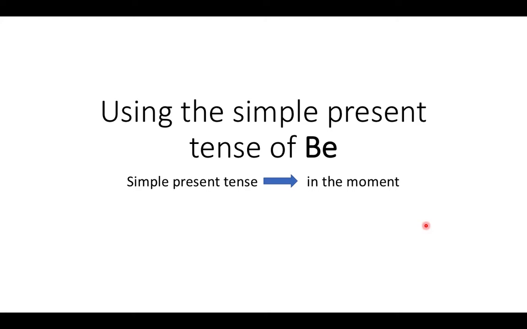Okay, hello students. So today we're going to be talking about the simple present tense of be. When I say simple present tense, that just means we're talking about something that is in the moment, something you are doing right now.